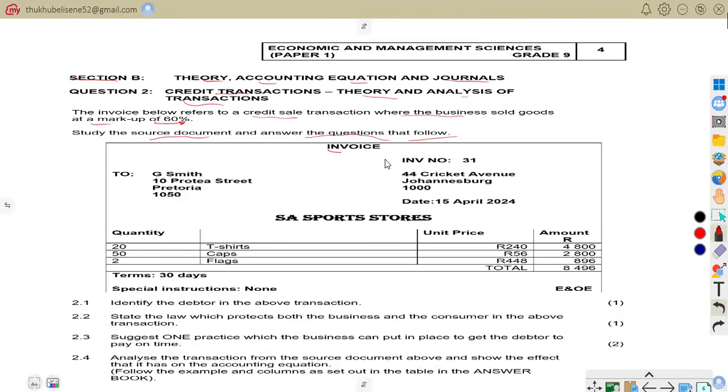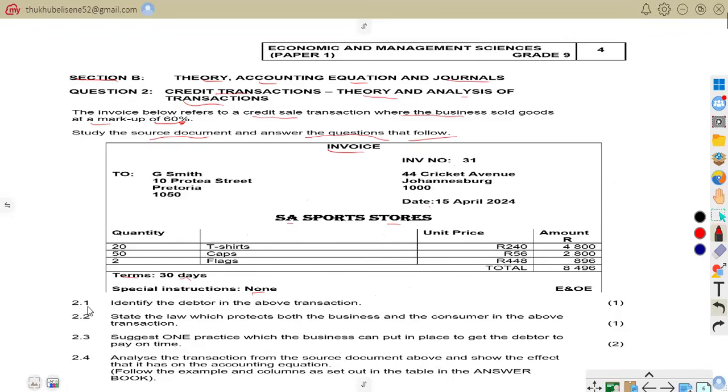So we are to study this source document. As you can see, we have an invoice that goes to G. Smith of this address, 10 Protea Street, Pretoria, 1050. The invoice number is this, as you can see, 44 Cricket Avenue, Johannesburg, 1000. The date here is the 15th April 2024. SA Sports Stories, we have quantities, unit price, and amounts as well. The terms is how many days? 30 days. The special instructions is none.